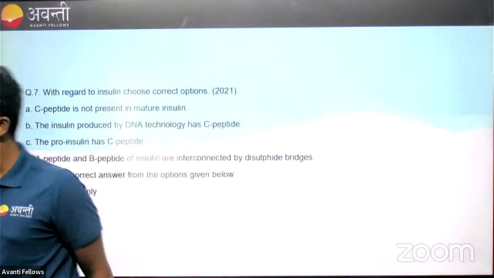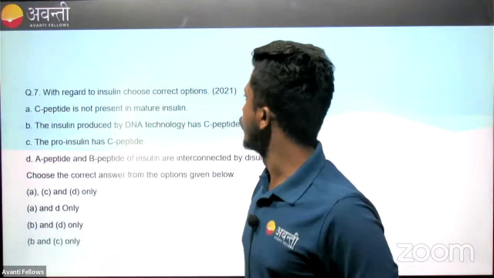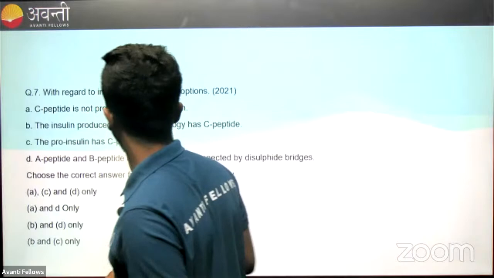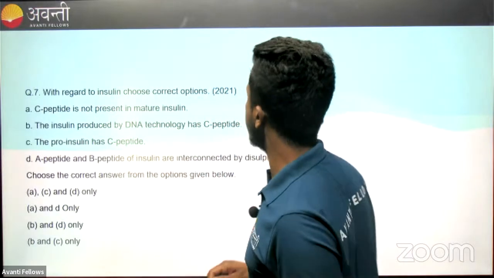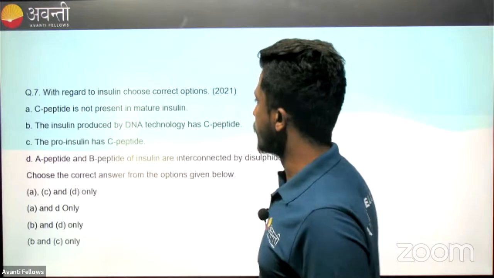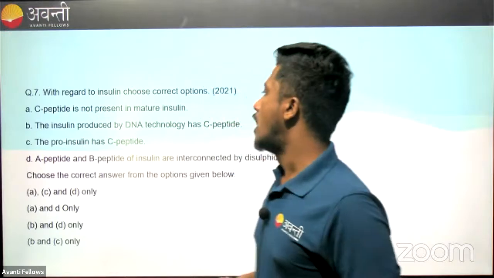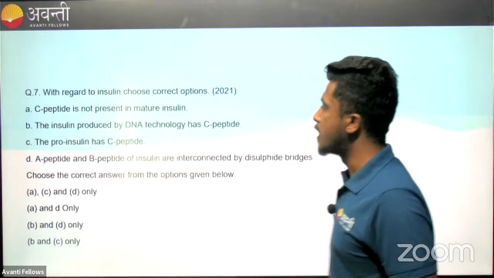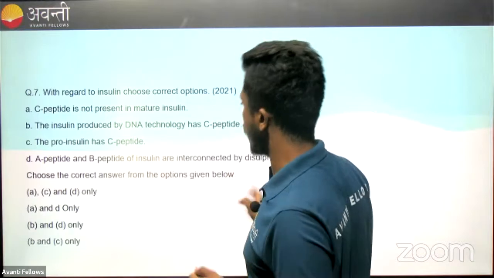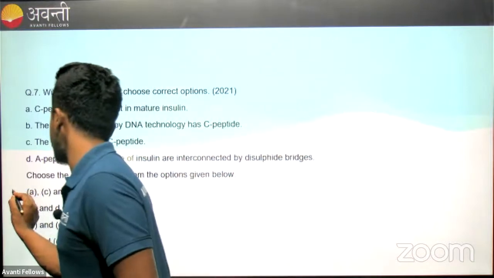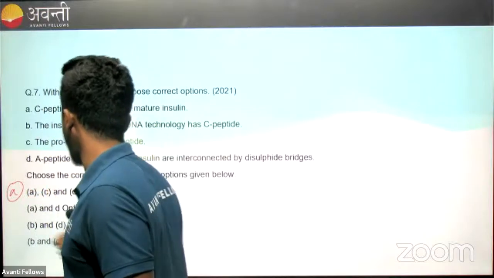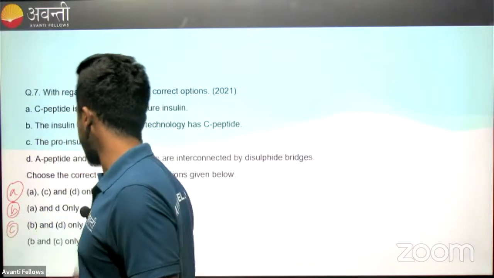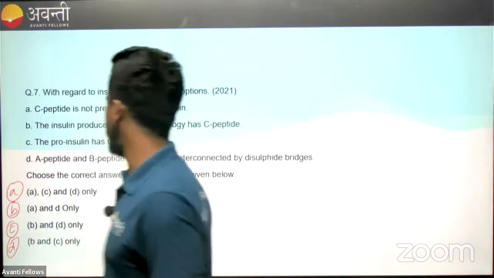What do we have here? So with regard to insulin, choose the correct options. A: C-peptide is not present in mature insulin. B: The insulin produced by DNA technology has C-peptide. C: The proinsulin has C-peptide. D: A peptide and B peptide of insulin are interconnected by disulfide bridges. Choose the correct answers from the given options below. Option A says A, C, D only. Option B says A and D only. Option C says B and D only. And option D says B and C only.